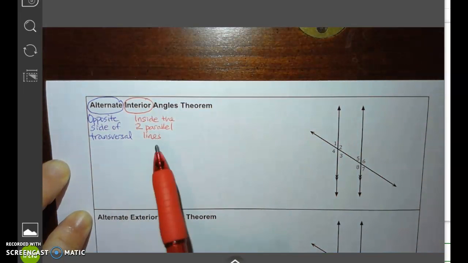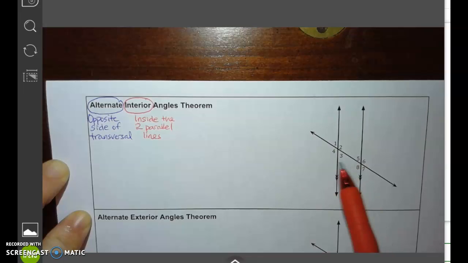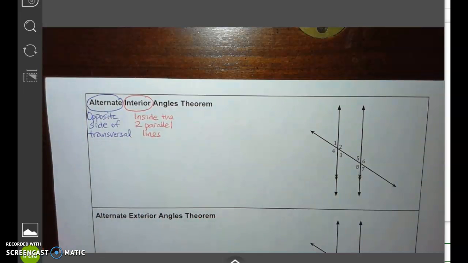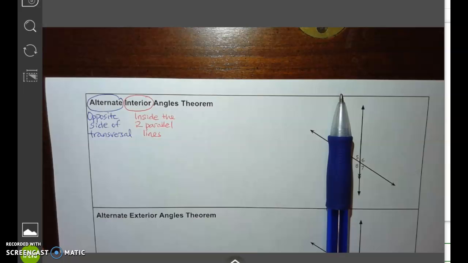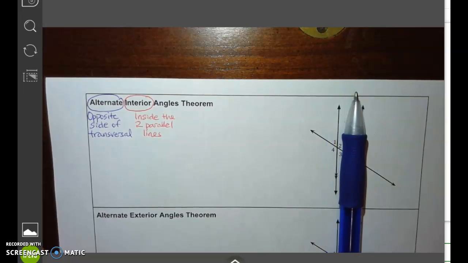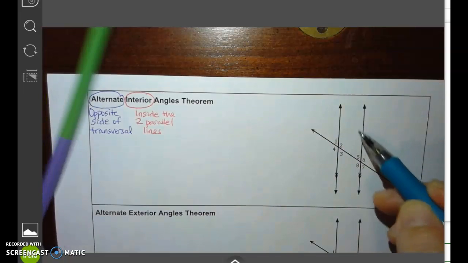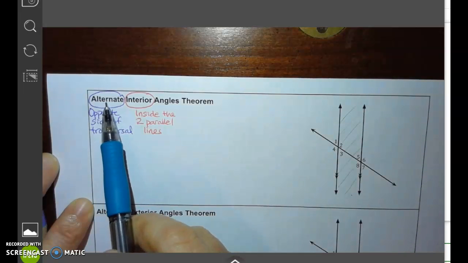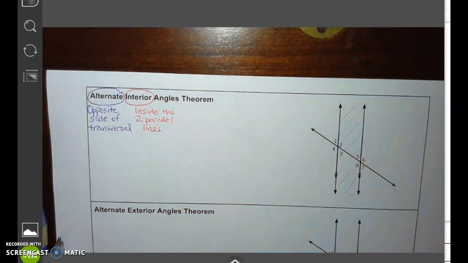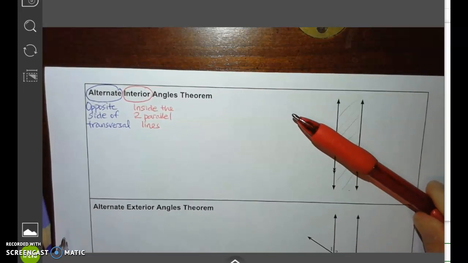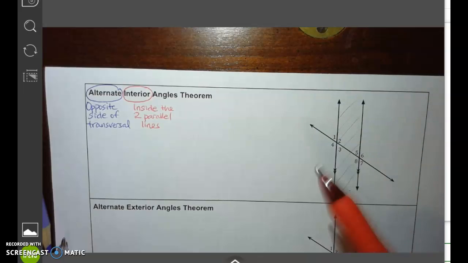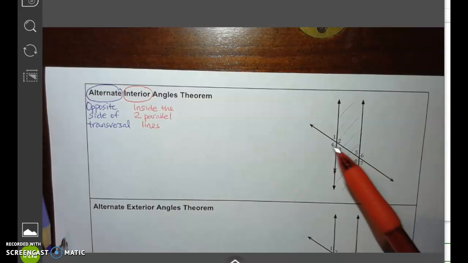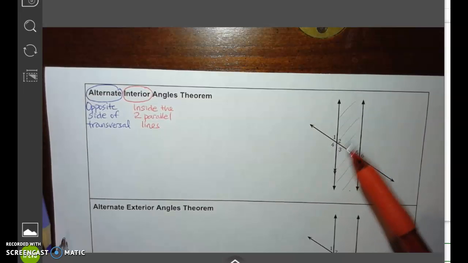Actually, it does not have to be parallel, but in this case, these are parallel lines, so I'm going to use that word parallel. It's actually inside the two main lines. So we're really talking about inside this area. When we're talking about alternate, that means opposite side of the transversal. Which is the transversal? This is the transversal, this line going across. So we want an angle that is inside the two parallel lines, but opposite side of the transversal.